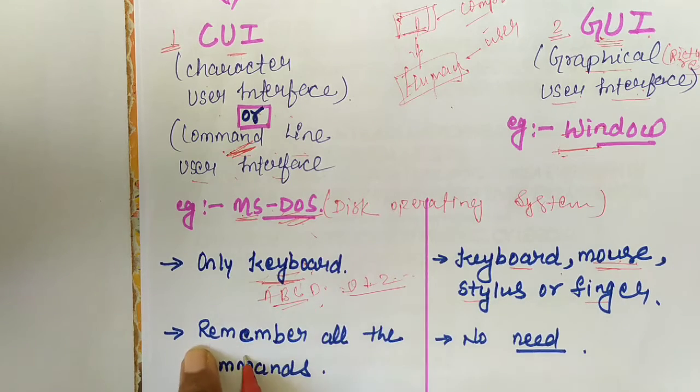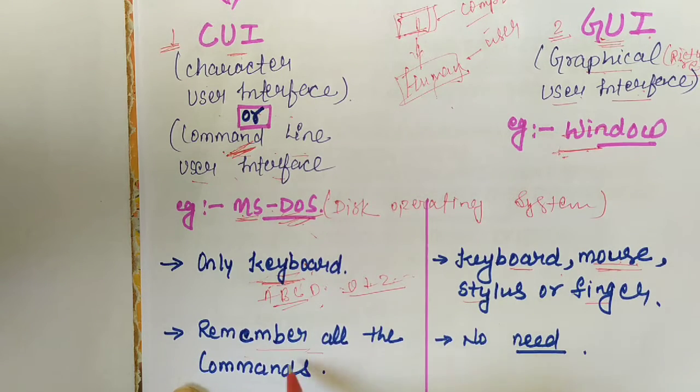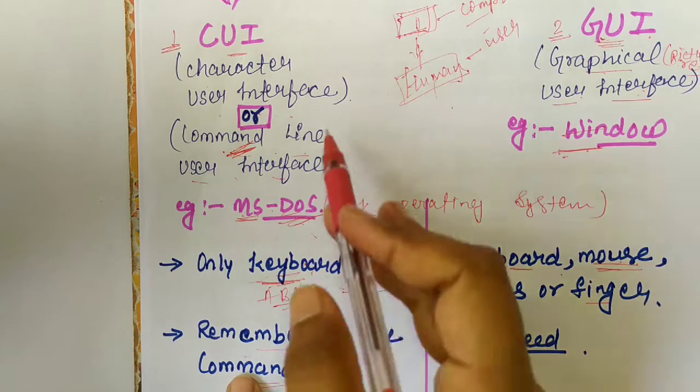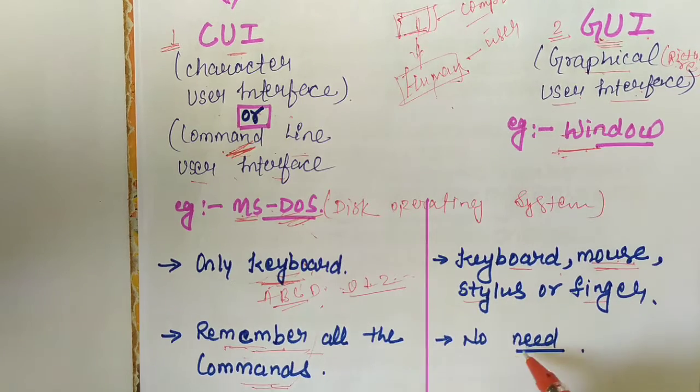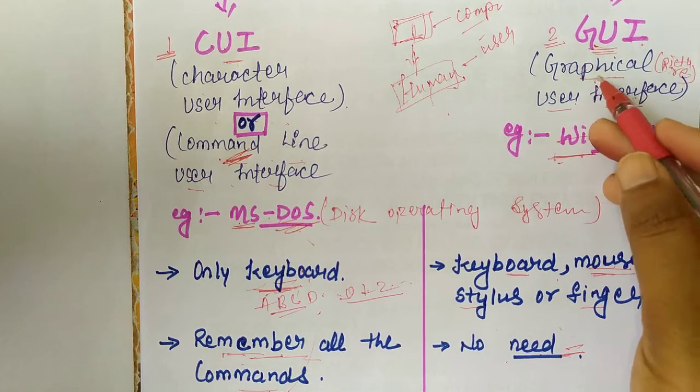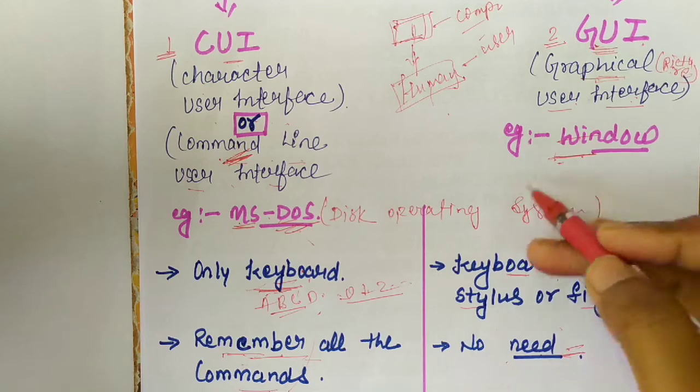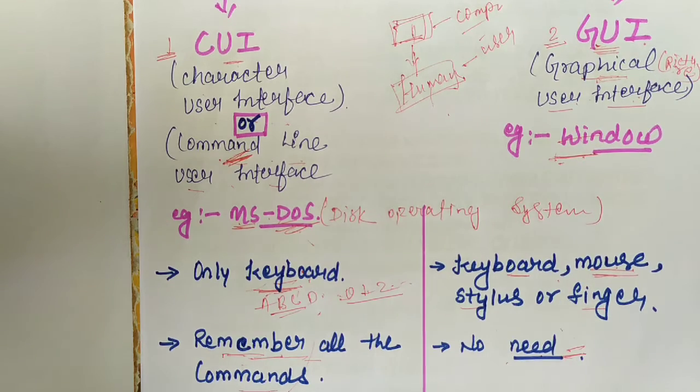Second one is, in the CUI it is compulsory to remember all the commands. But in a GUI there is no need to remember any command. It is graphical based. Graphical means picture based interface or picture based operating system.